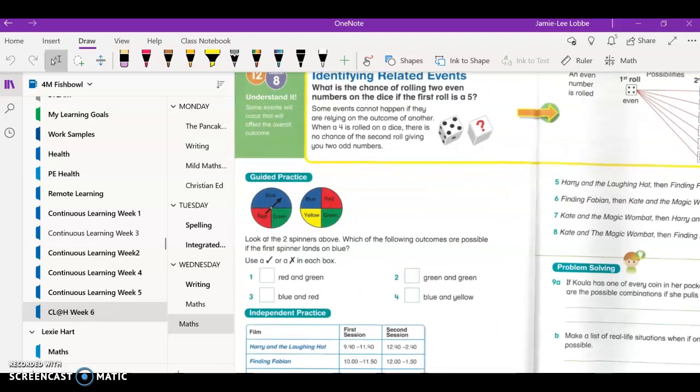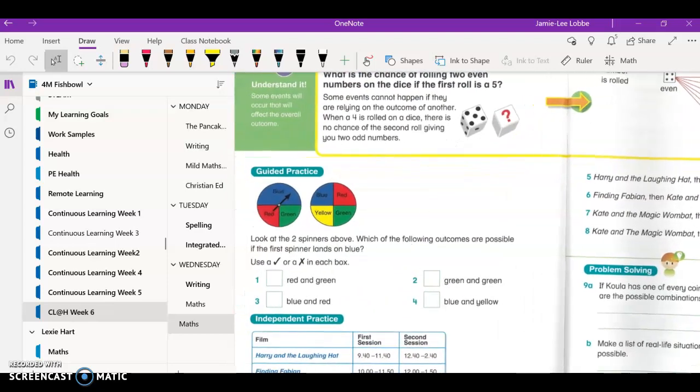So let's have a look here. Look at the first 2 spinners above. Which one of the following outcomes are possible if the spinner lands on blue? The first spinner's landed on blue. Can I get a red and a green? No, I can't. Can I get a blue and a red? Yes, I could.